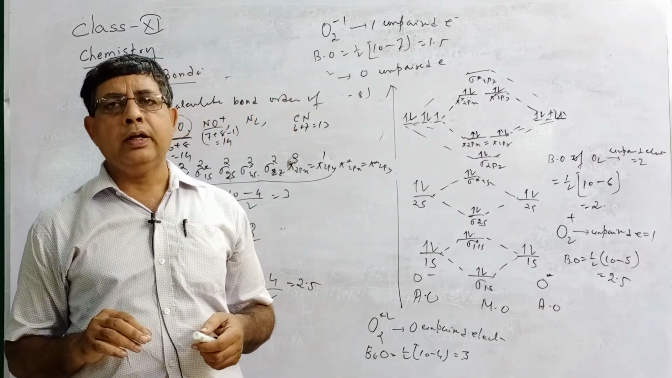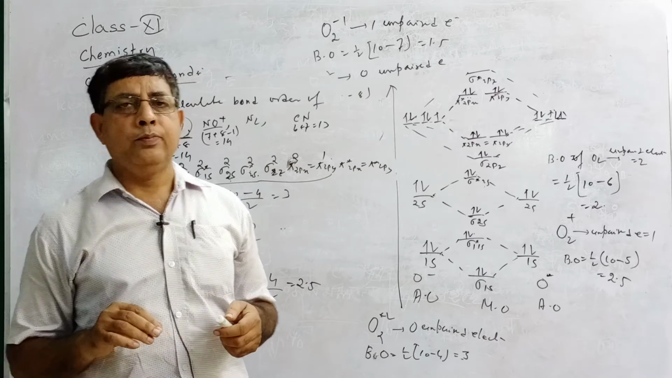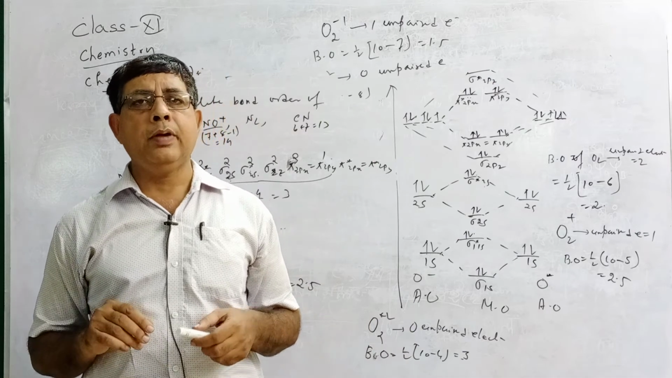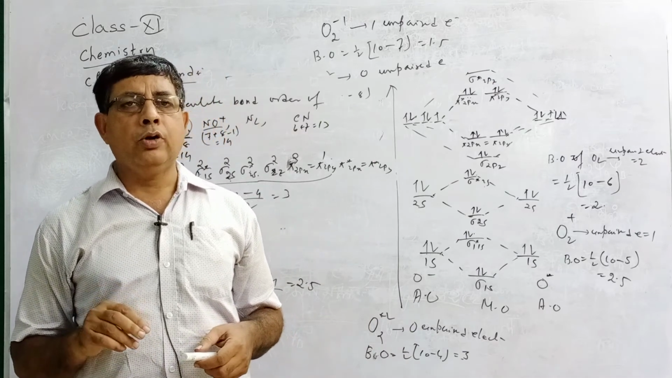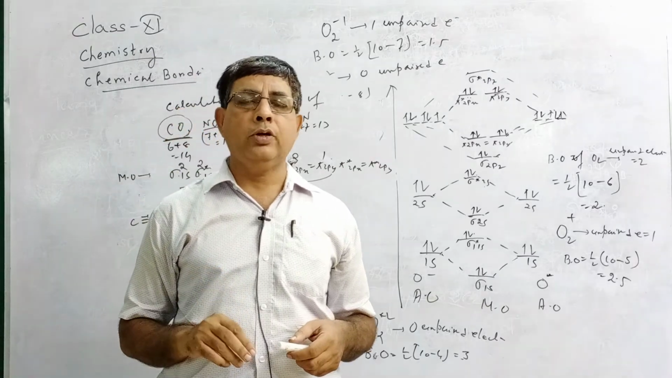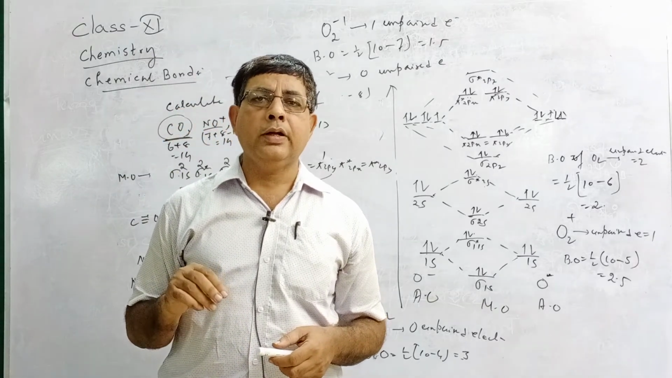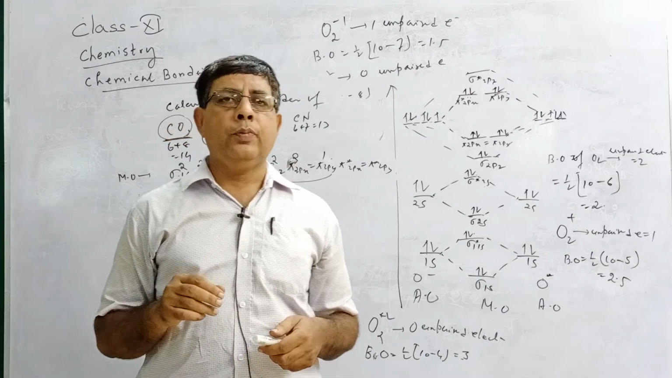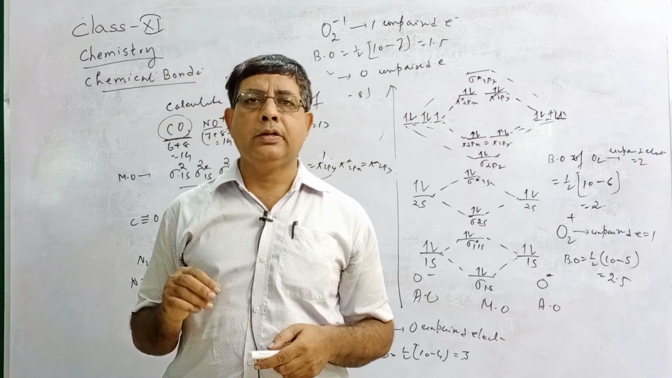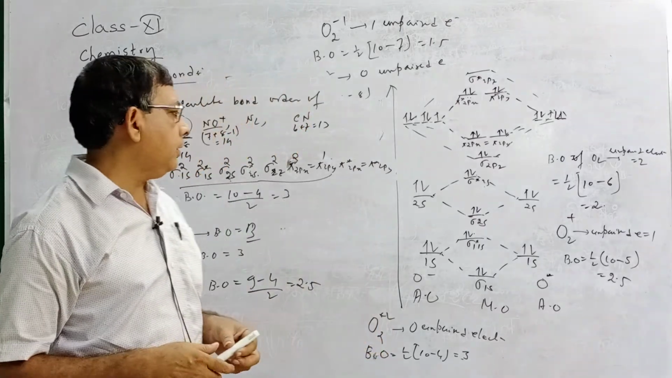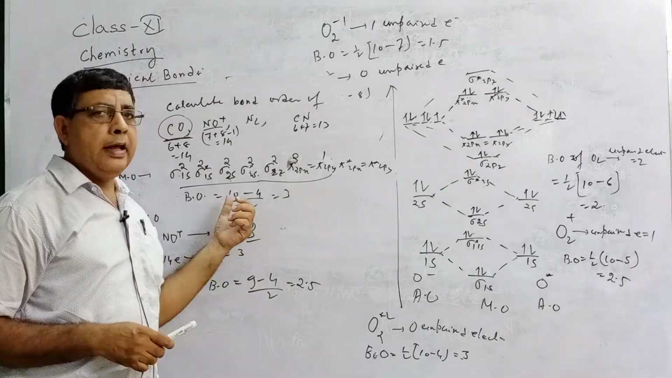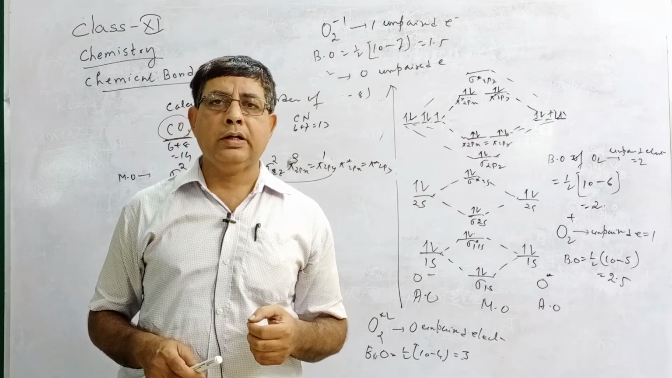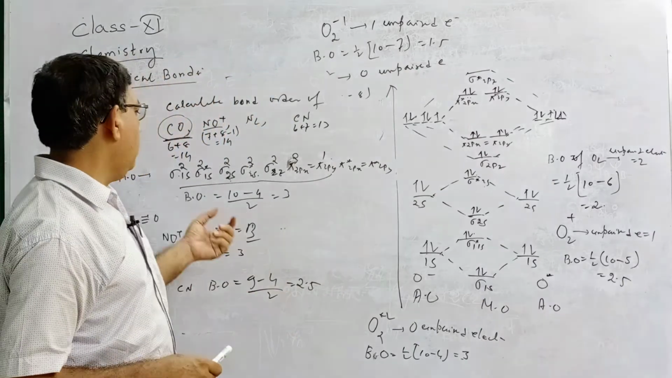When two atomic orbitals with the same phase overlap, they give a bonding molecular orbital, and when two atomic orbitals out of phase overlap, they give an anti-bonding molecular orbital. Bonding molecular orbitals have lower energy than anti-bonding molecular orbitals, and electrons present in bonding molecular orbitals stabilize the molecule, and electrons present in anti-bonding molecular orbitals destabilize the molecule. And bond order is calculated by using this formula, (Nb minus Na) by 2, that is, number of electrons in bonding MO minus number of electrons in anti-bonding MO, by 2, that is called bond order.